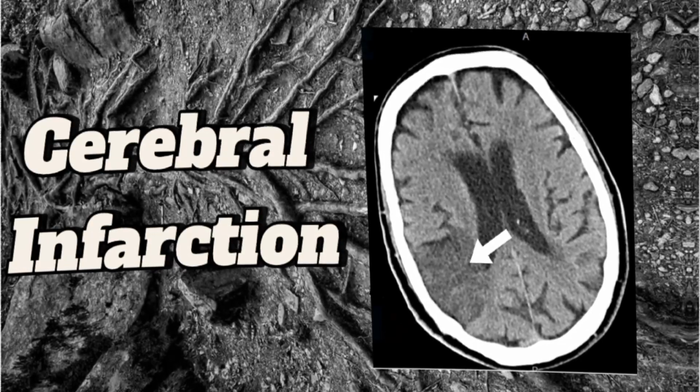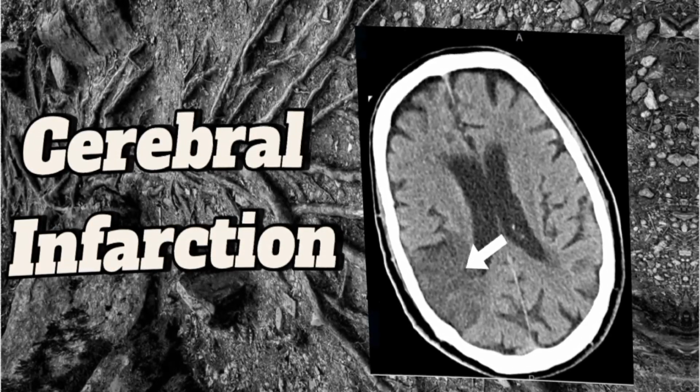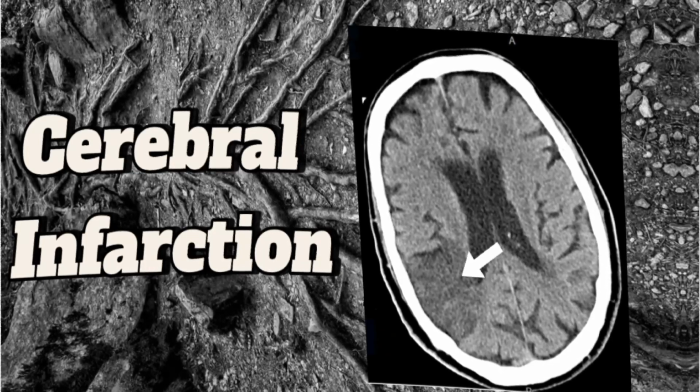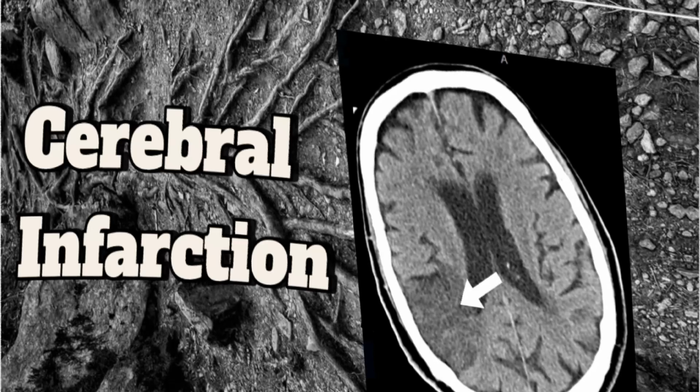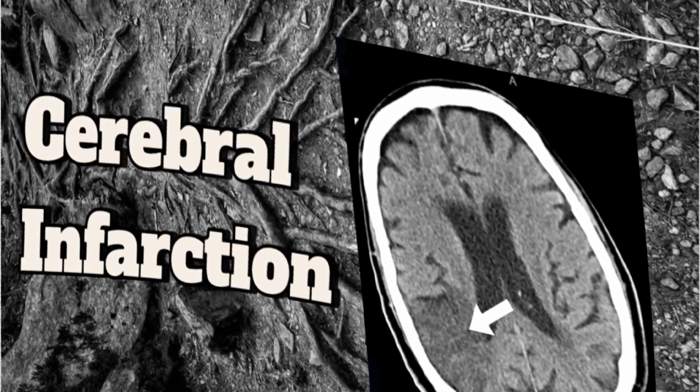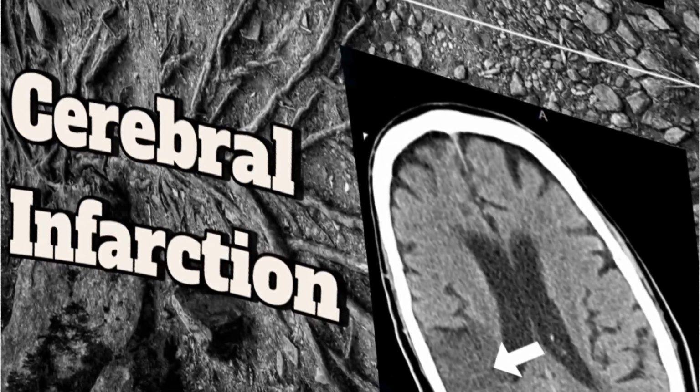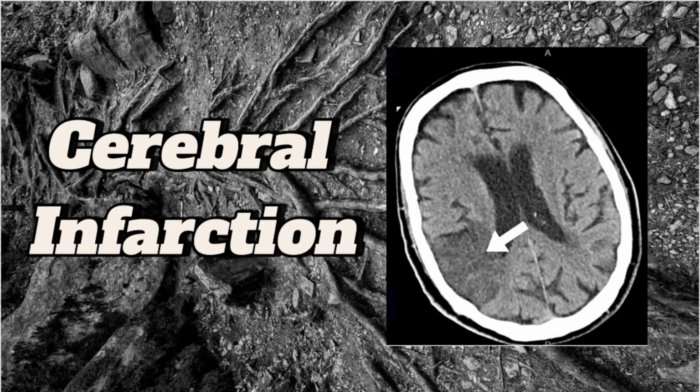Pathogenesis. Understanding the pathogenesis is crucial. Thrombotic strokes involve blood clot formation within cerebral arteries, limiting blood flow. Embolic strokes occur when clots form elsewhere and travel to the brain. Systemic low perfusion is often linked to conditions affecting overall blood flow, such as severe hypotension.